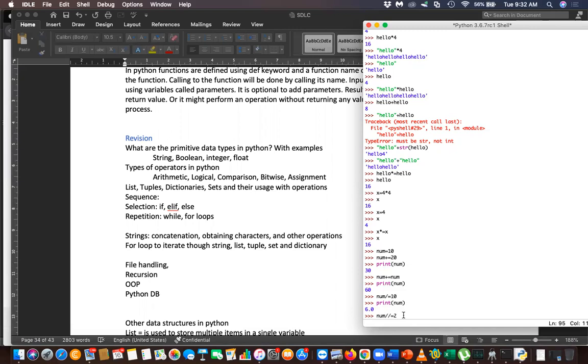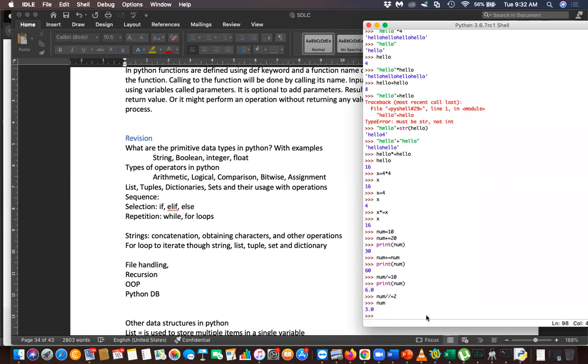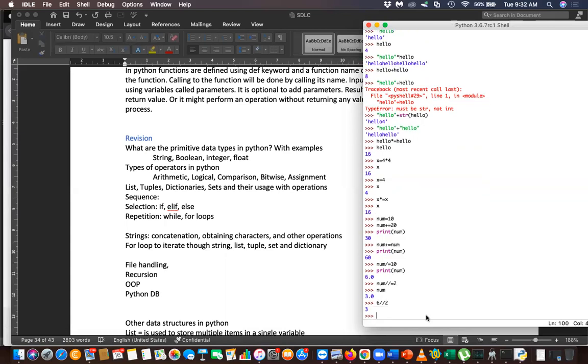Yeah, it is 3. Is it 3 or 3.0? 3.0. This is floor division. When you have floor division, you will get a number, here, 3.0. But when you really apply floor division here, 6 floor divided by 2, you will get 3. So why did you get 3.0 here? Because floor division will give you the integer value.